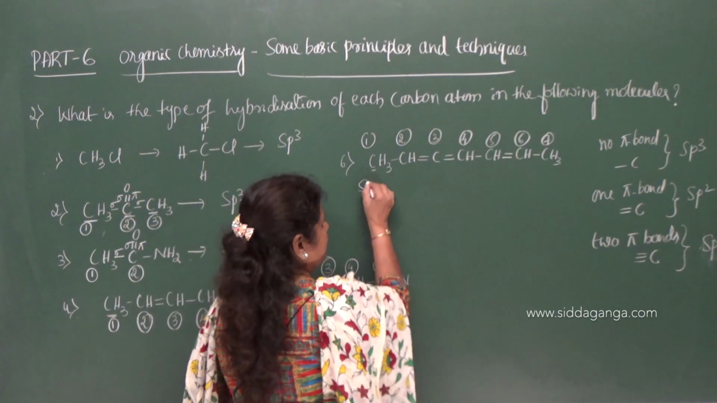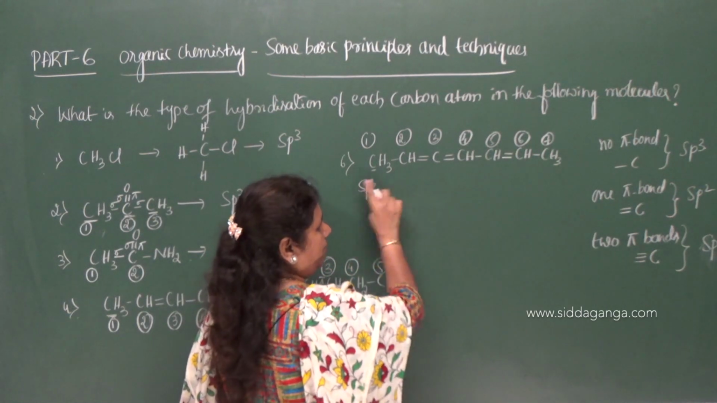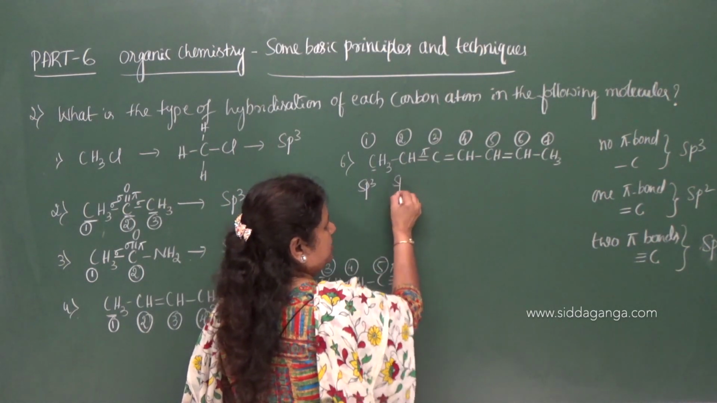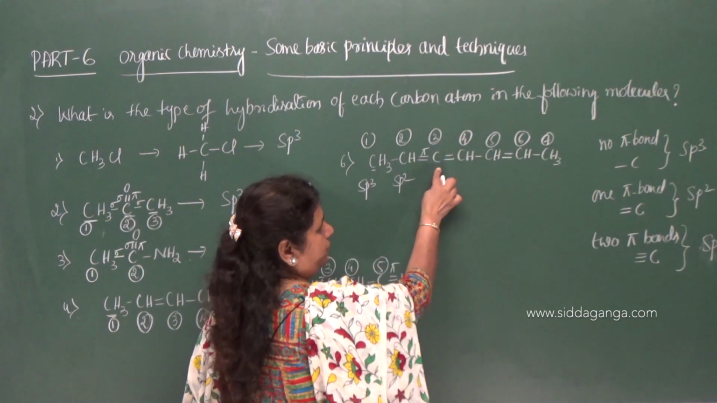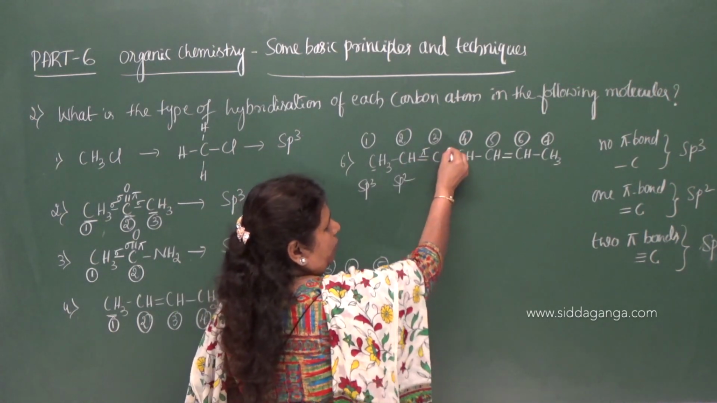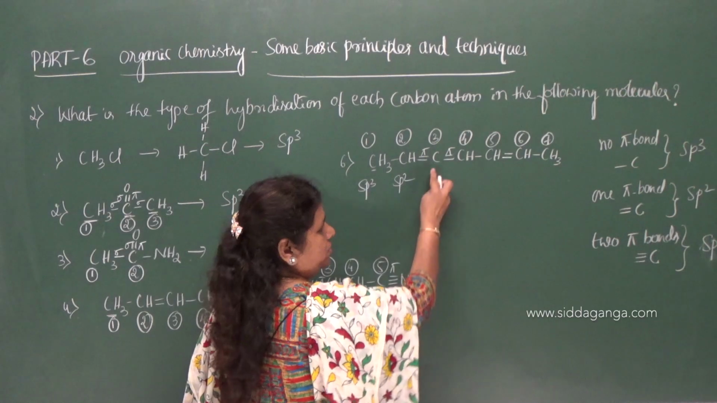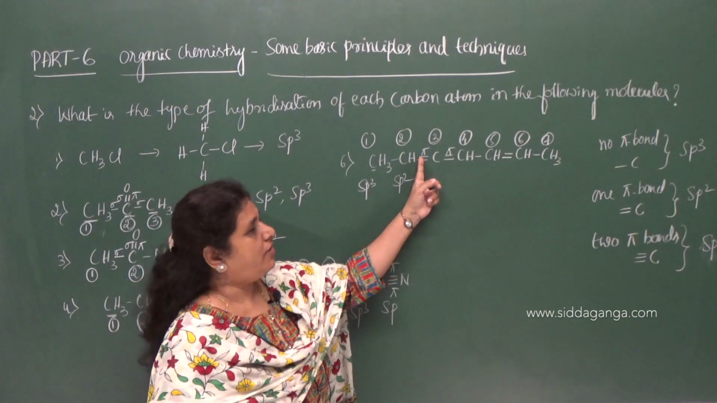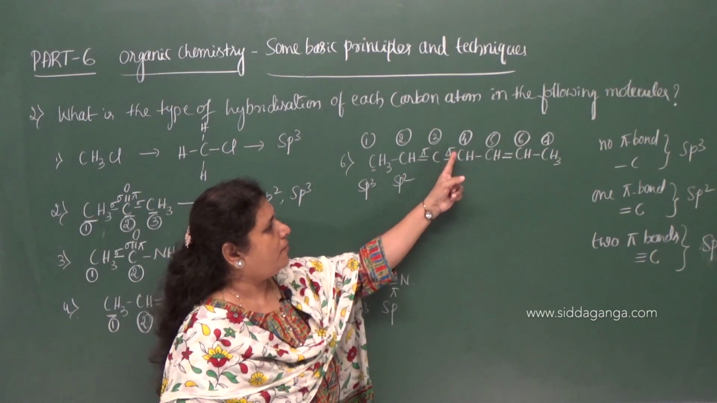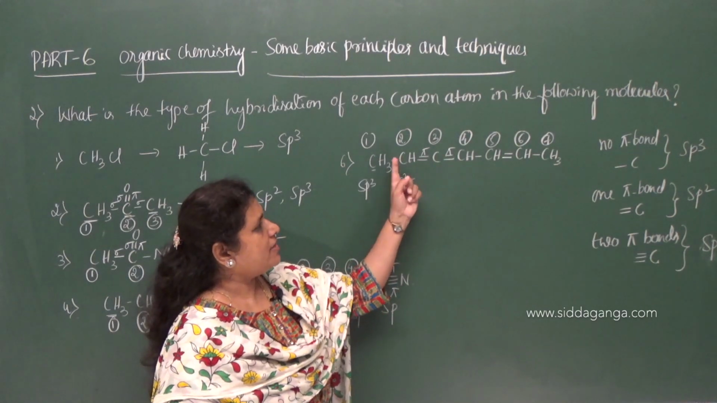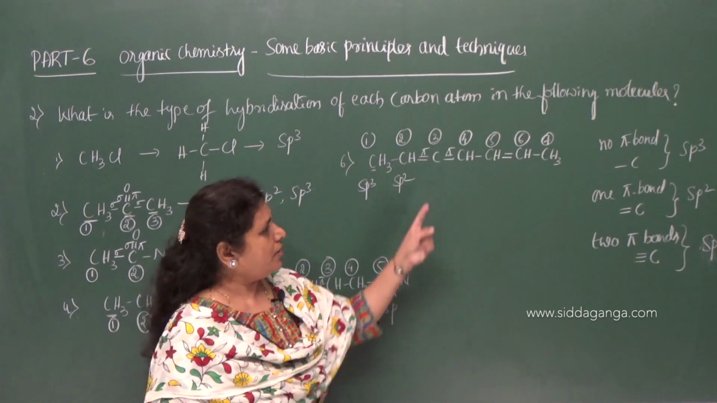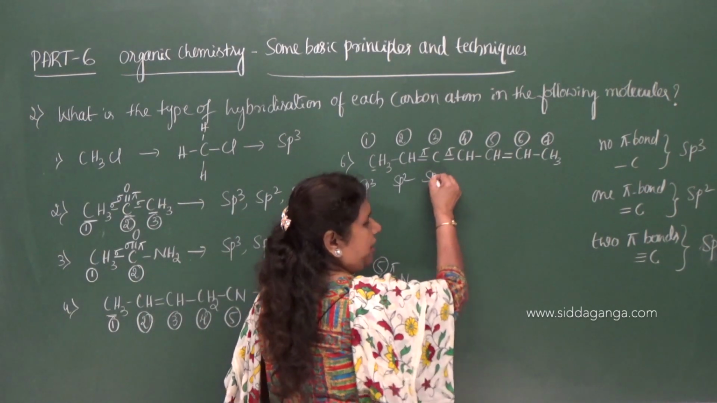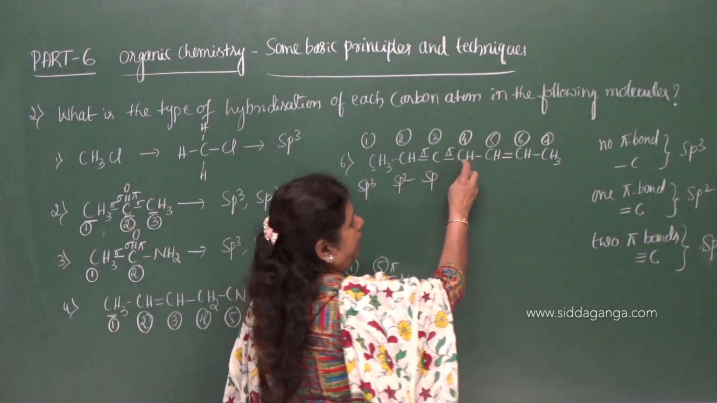First carbon sp3, because it forms only sigma bonds, no pi bond formation. This second carbon forms one pi bond, therefore it is sp2. Third carbon forms one pi bond on this side, one more pi bond on the other side. So we need to look at either side of the carbon. It forms one pi bond with the second carbon and one more with the fourth carbon. So the total number of pi bonds formed by this carbon is 2. Therefore it undergoes sp hybridization.